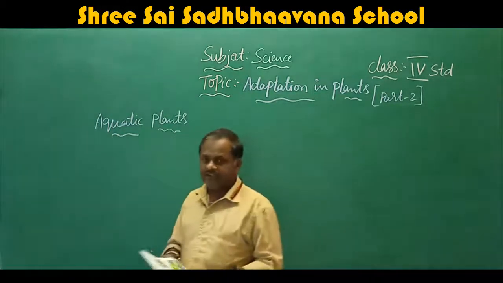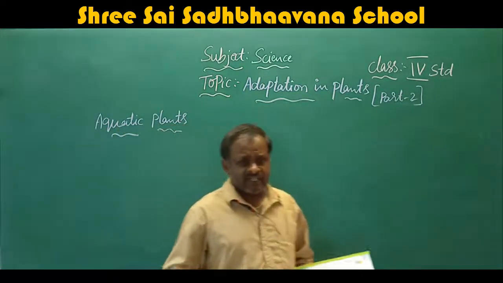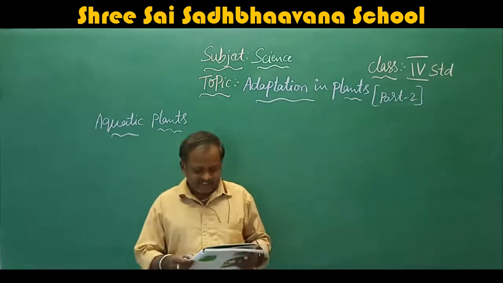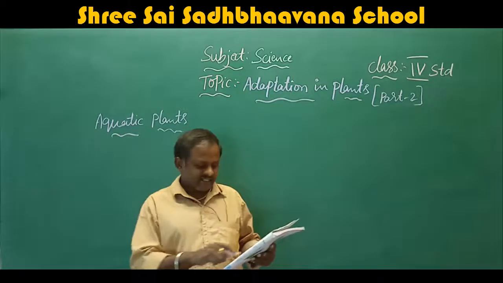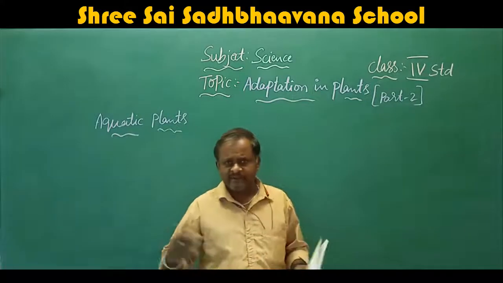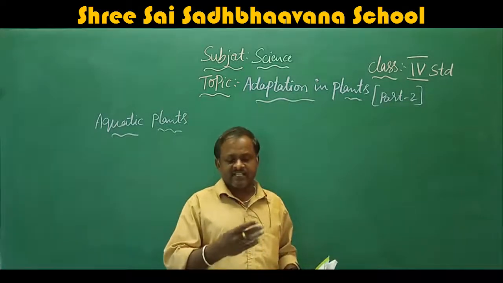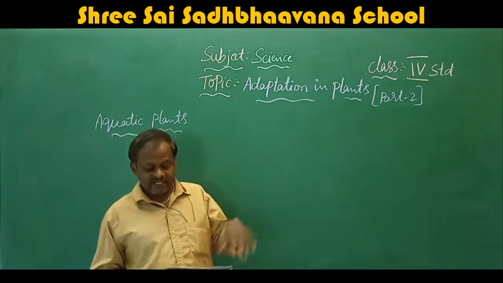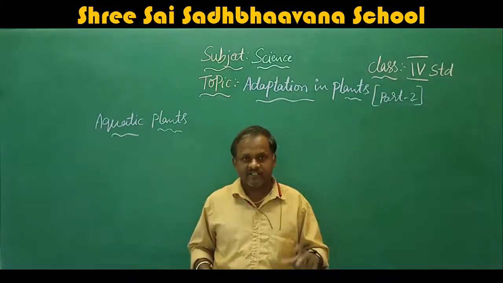What is adaptation? Many students have asked what is the meaning of adaptation. Adaptation means the arrangements that the plants make themselves to live in that area. They develop some special features. To live in that area, special characteristics, special features we have to develop. So those characteristics and features are called adaptation. What we develop to stay in that area is called adaptation.